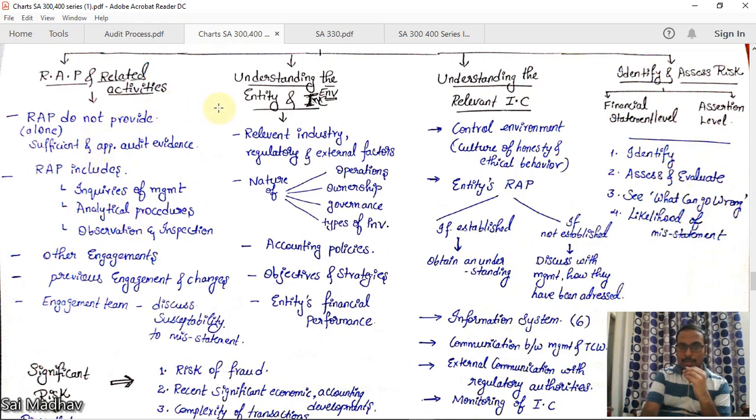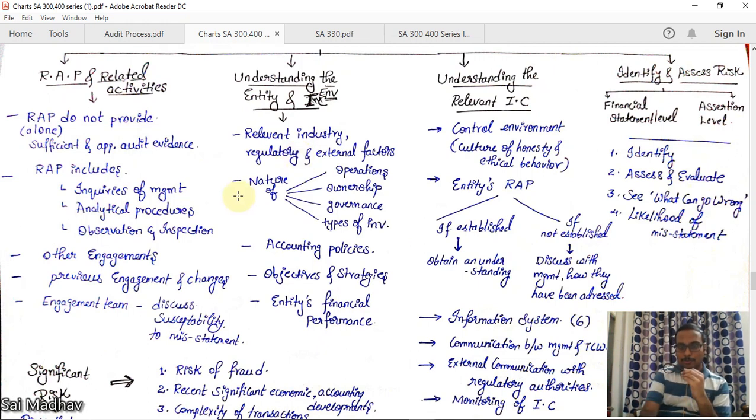Now, understanding the entity and environment. How can you understand the entity? By relevant industry, regulatory and external factors. Relevant industry: which industry is it operating in? Regulatory and external factors. For example, if you take the petroleum industry, the risk of fire is much greater when compared to other industries. In the same way, for a software company, the risk of hacking is more when compared to other industries. Depending upon the industry and regulatory factors, risk also changes.